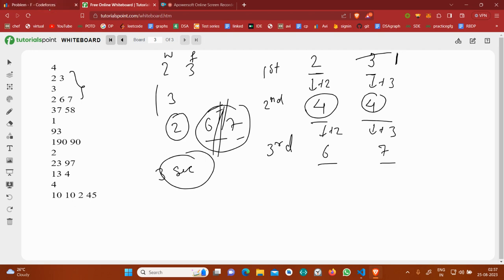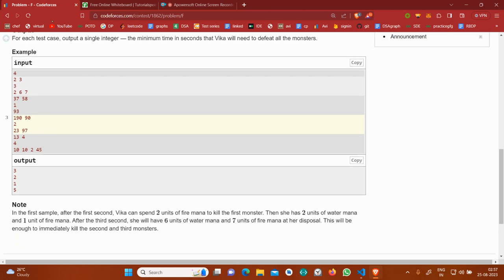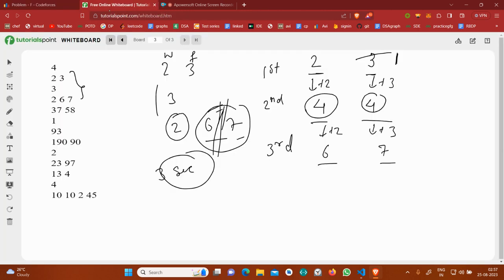Let's move on to the solution part. I hope the question is clear to you. Also, let's just explain the second test case. The second test case is 37 and 58, and then 1 and 93. So the only monster is having the strength 93.